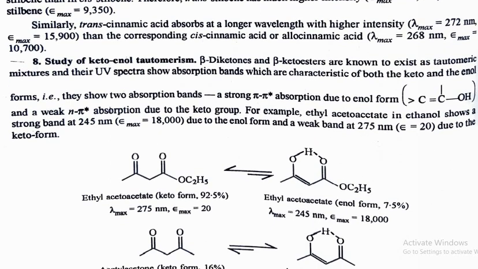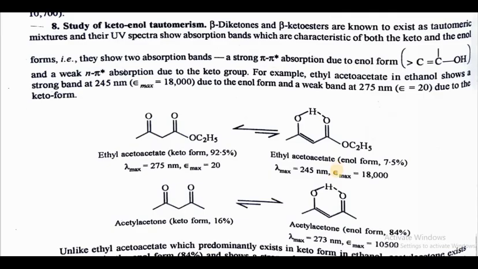In this, when we compare the keto form of ethyl acetoacetate with the enol form, in the keto form no hydrogen bonding is present, so it will show n to pi star transition mainly, and the intensity will be low because n to pi star is a forbidden transition. So the epsilon maximum is only 20.